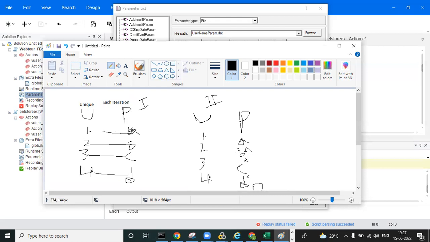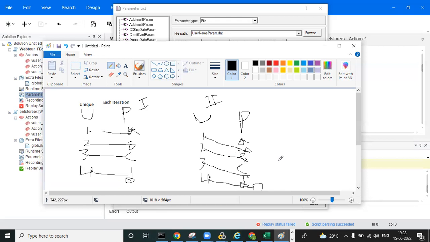In the first iteration A was already picked and used by the user, so this is the updated value for it. B is already completed, so the second value is the updated small capital B. The third will be this one and the fourth will be this one. See, one-to-one mapping means only unused data you can use for unique each iteration.